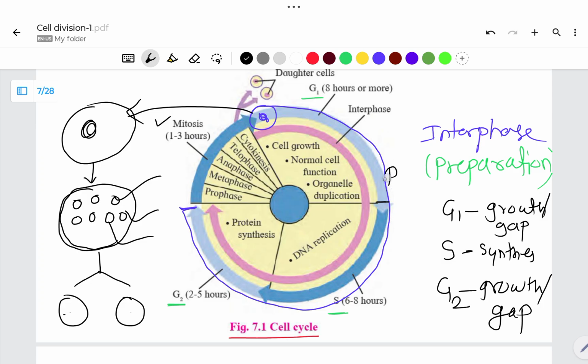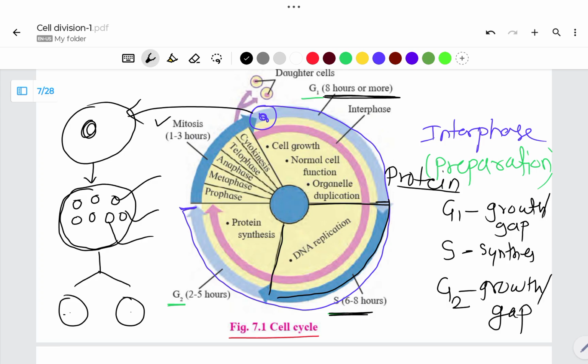Some proteins and RNAs are also synthesized during G1 for future division. Basically, during G1, proteins or enzymes are synthesized which are required for the upcoming step, which is the S phase. The duration of G1 phase is 8 hours, or sometimes greater than 8 hours.